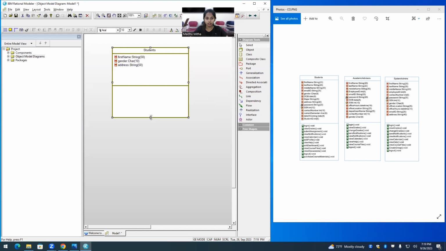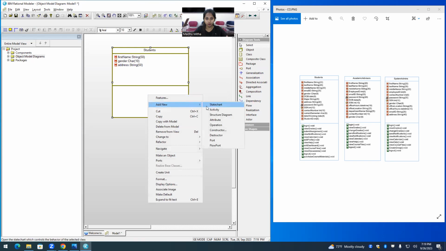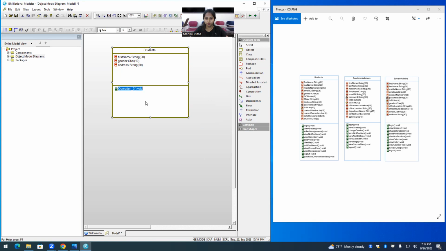And in order to add operations for student class, you have to right click on the same area, add new operation. And these determine all the functions representing students. You can add what a student performs in my Bradley system, like logging in, checking out the grades, checking out the holes, and adding courses, something like that.